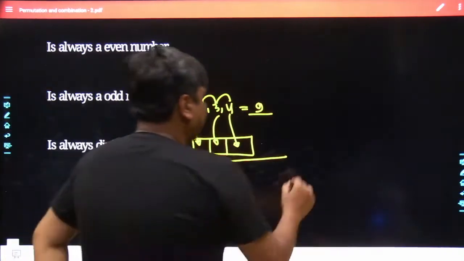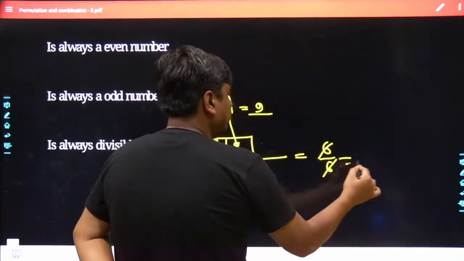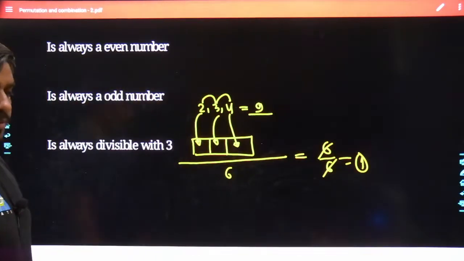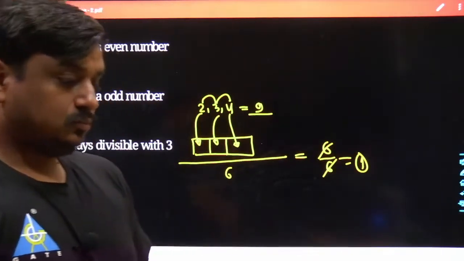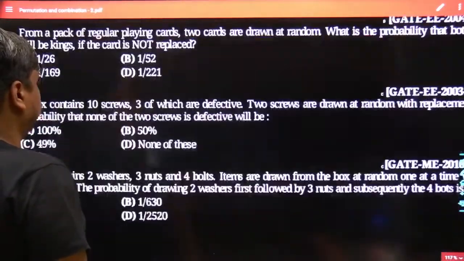So all of the 6 possible numbers are my favorable events, and once we smash them out, obviously the result would simply be 1. Agreed, no? In the same sequence, let me go down.